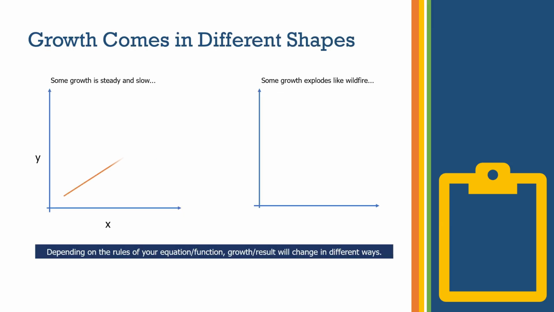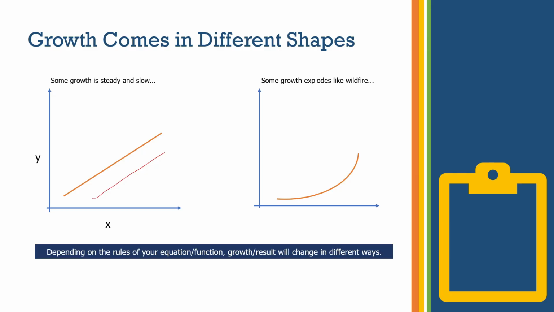Now let's look at our chapter 2, where we're going to talk about growth. The reality of the world is that growth is not always the same. The growth can happen in different shapes. The growth can take different patterns. Here we are just looking at two very basic types of growth. One is our steady growth, where for the amount of action that we are taking, the system is growing or the change is happening at the same rate. That is our steady growth. Then on the right, you can call it a wildfire growth or a viral growth, where the system is initially changing slowly and then it picks up.